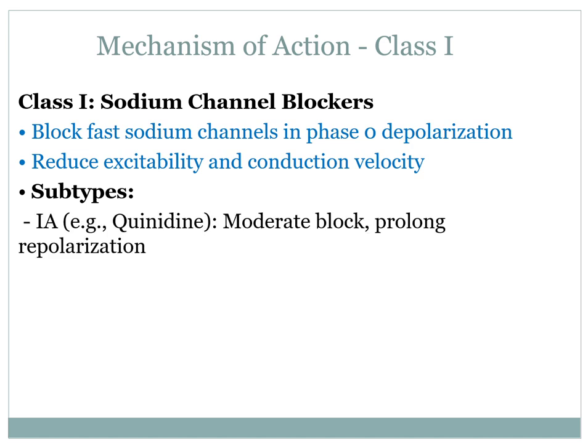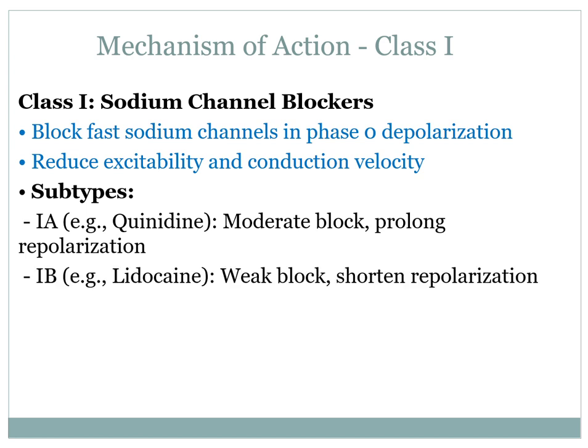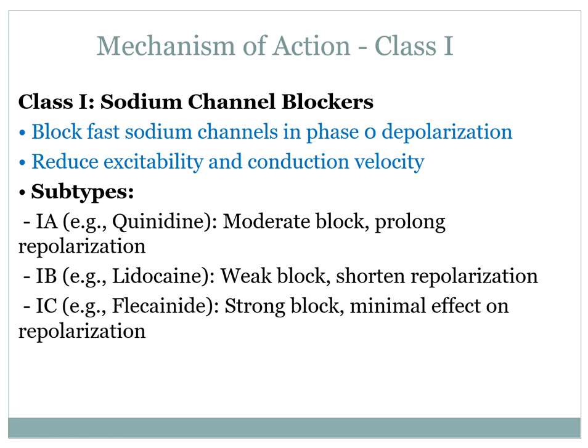Class 1A, example quinidine, moderately blocks and prolongs repolarization. The second subtype is class 1B, example lidocaine, which is a weak block and shortens repolarization. The third subtype is class 1C, example flecainide, which is a strong blocker with minimal effect on repolarization.